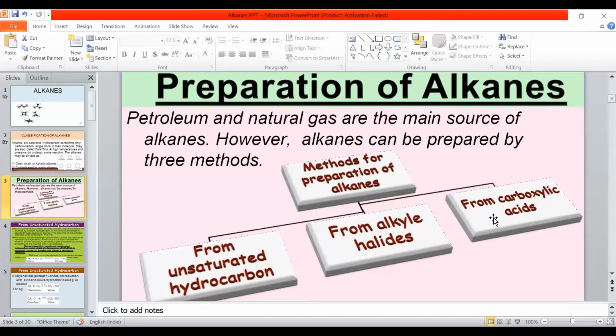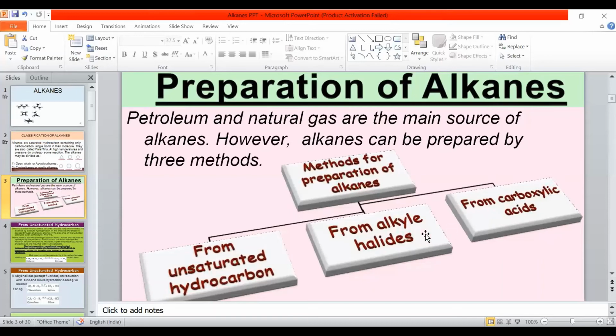Two molecules are joined here also, a doubling reaction taking place. The aqueous solution of sodium acetate, when it is electrolyzed, we are getting ethane. One sodium acetate contains one methyl group, CH3, so two molecules combine.